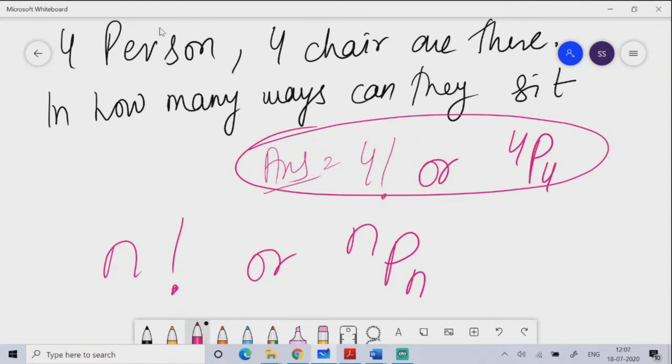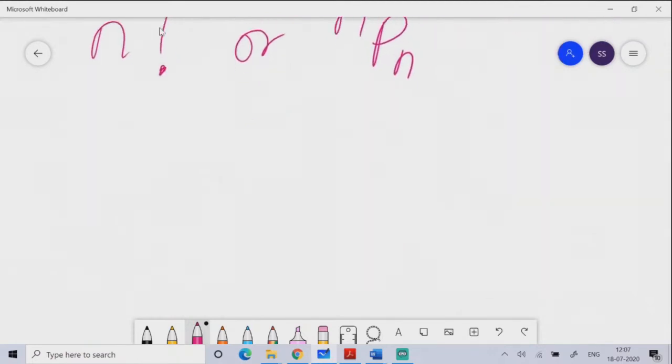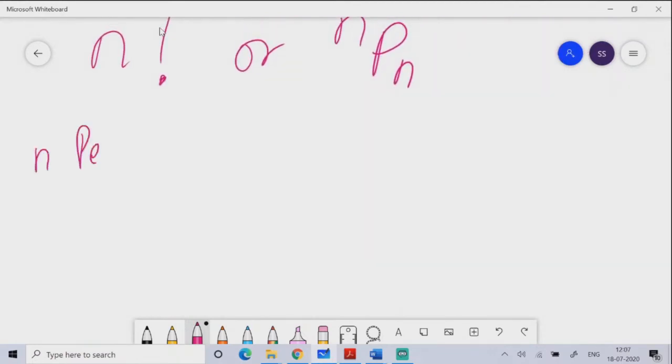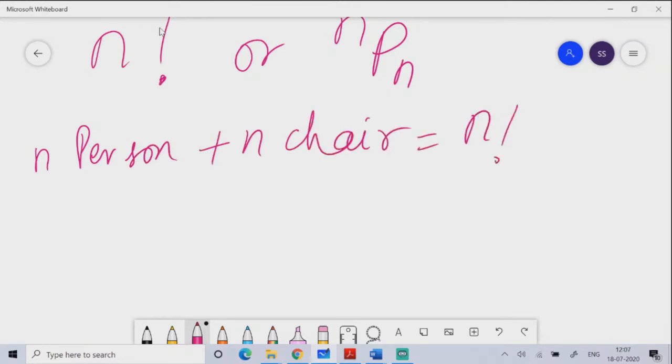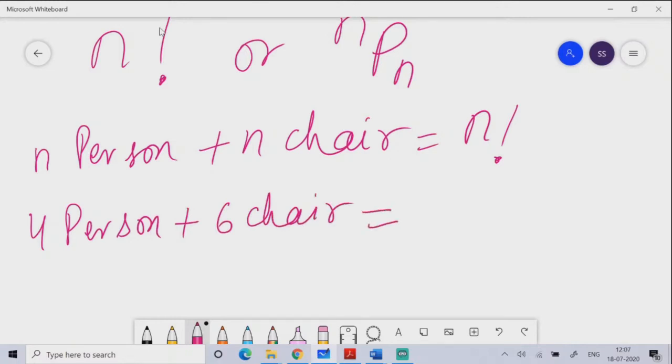So I hope you understand. So n persons and n chairs, in how many ways can they sit? That is n factorial ways. Okay, if I give you 4 persons and 6 chairs, in how many ways can they sit?